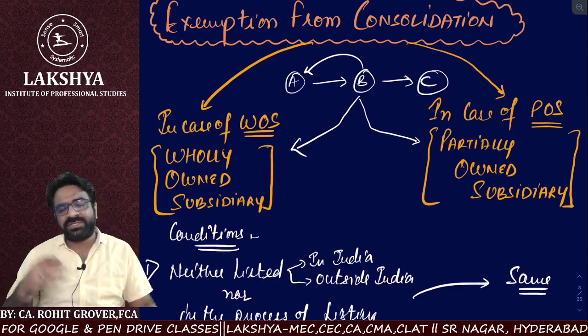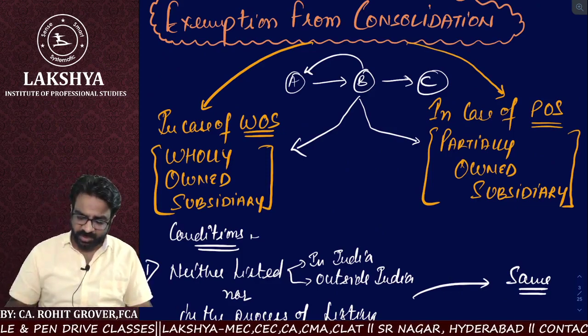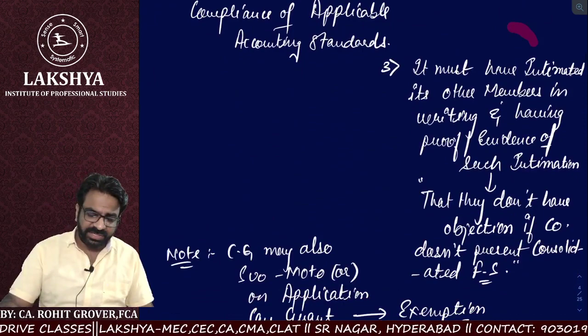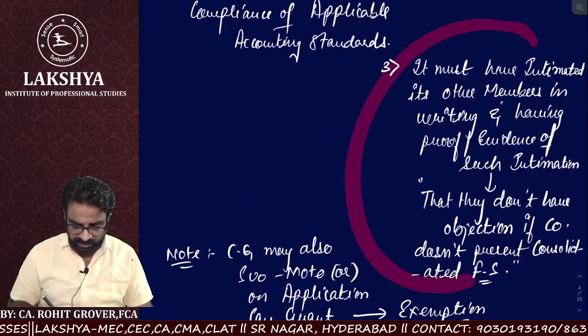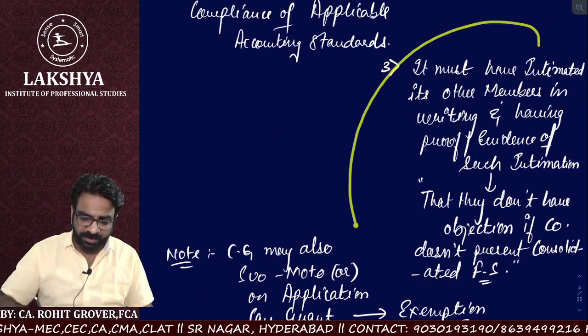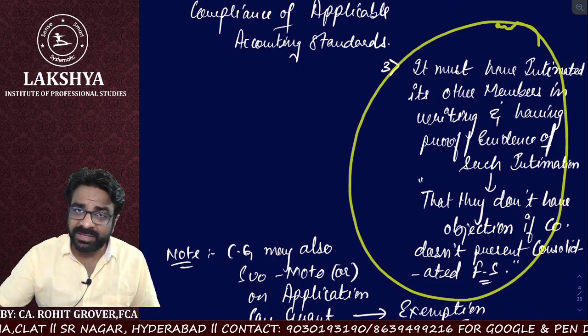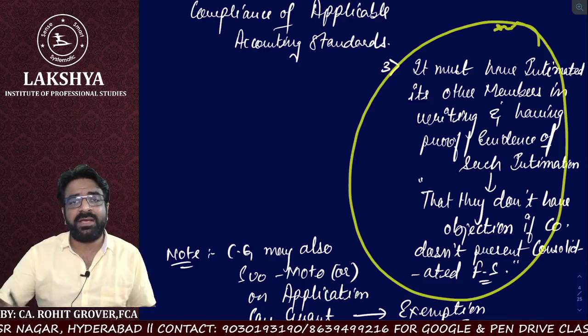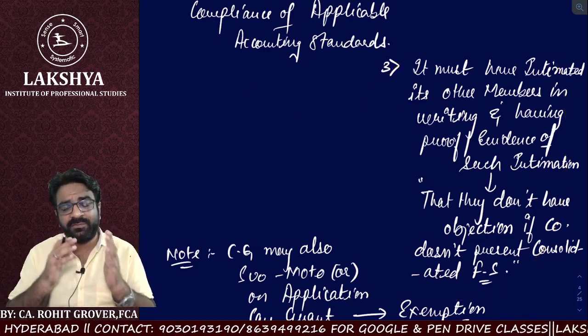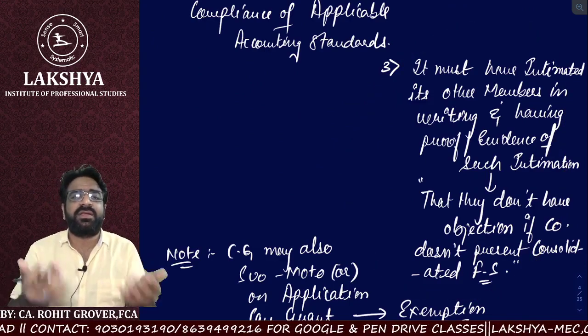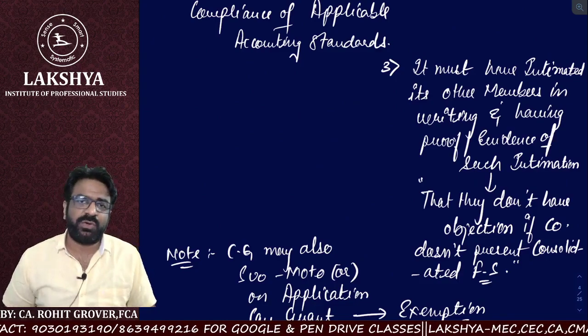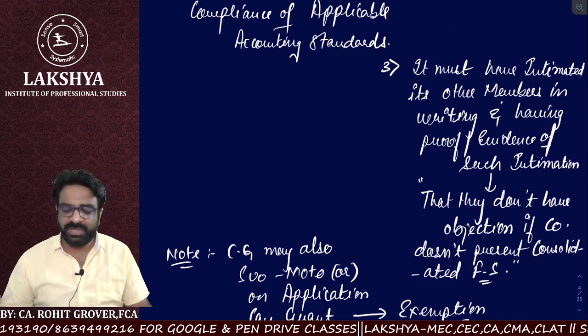And if you are a partially owned subsidiary, both conditions are required to be the same, but the extra condition is for the non-holding members. The company must have given a notice in writing asking about their objection, that if they don't have any objection, the company does not prepare any consolidated financial statement laid down in the AGM.